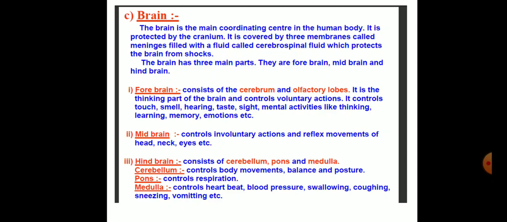So when we are talking about the brain and the spinal cord, there are three membranes, namely the outer duramater, the middle arachnoid and the inner piamater. These membranes are called meninges. The space between the meninges is filled with the watery fluid called cerebrospinal fluid, which protects the spinal cord from injury and provides nutrients to the cells from brain to the spinal cord. The fluid flows from brain to the spinal cord and back to the brain.